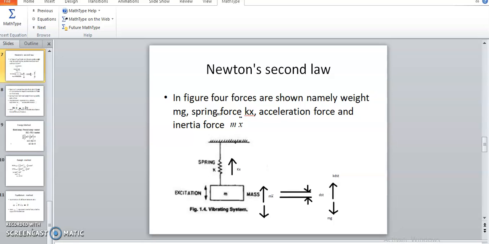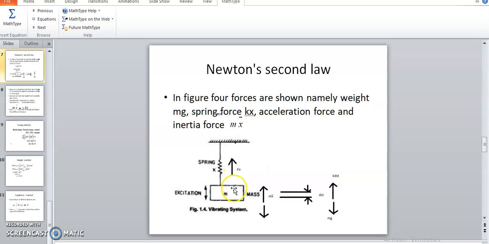First, we go through which forces are applied on the mass. On this mass, the weight force is applied on the downward side, which is mg. Again, the spring force kx is applied on the upward side.